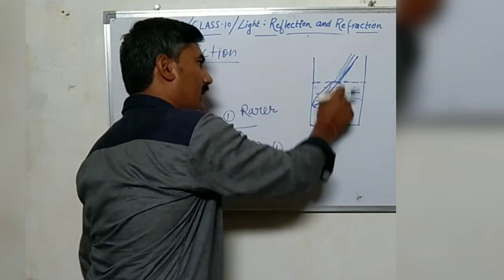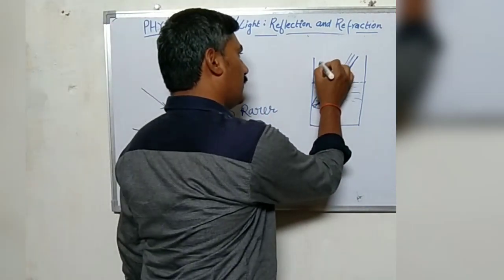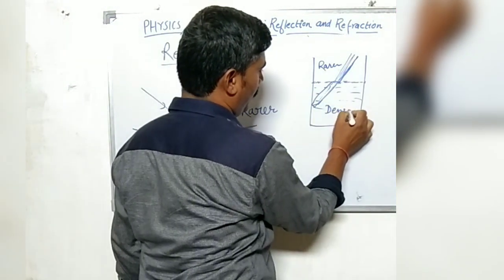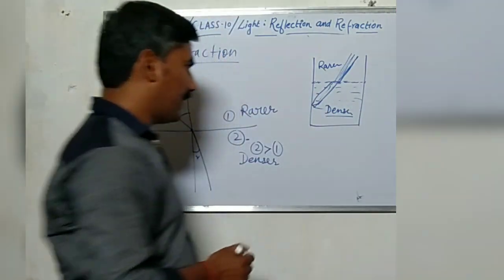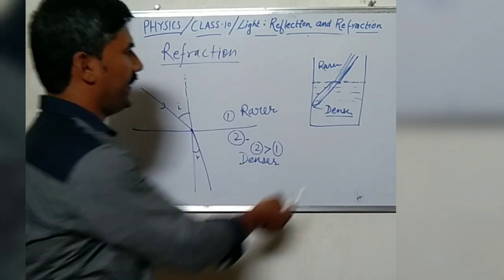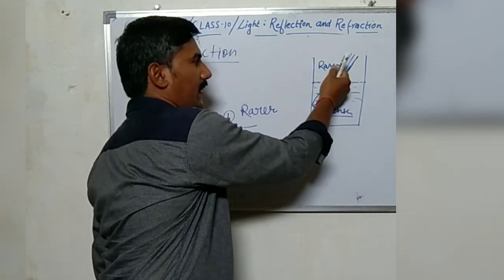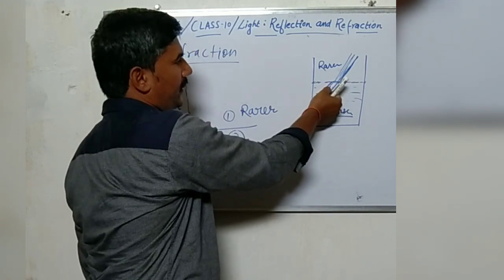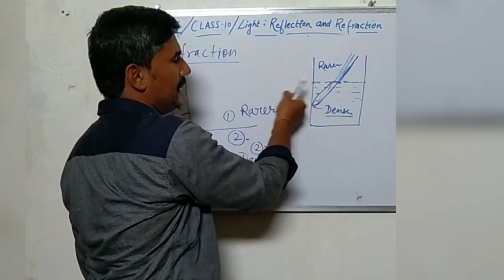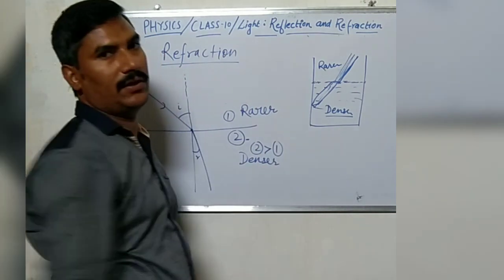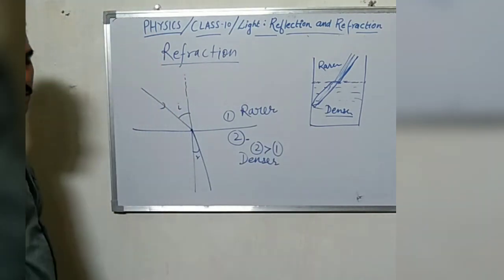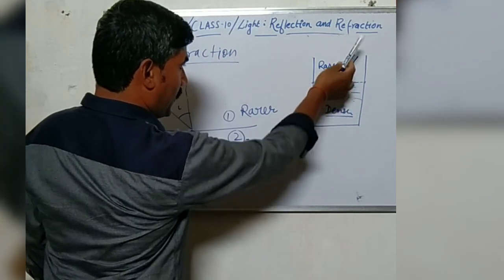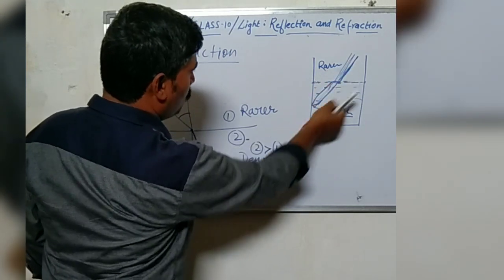This bending is because of the change of medium. The refractive index or density of this medium is greater than this. So when the light ray gets refracted, this part of the pencil appears different from this part. Due to this, we always see a single pen or pencil in two parts.